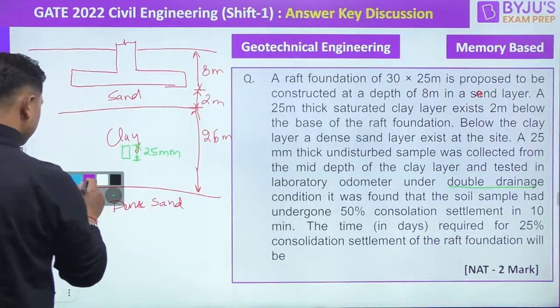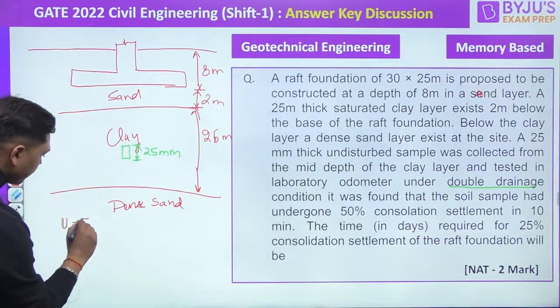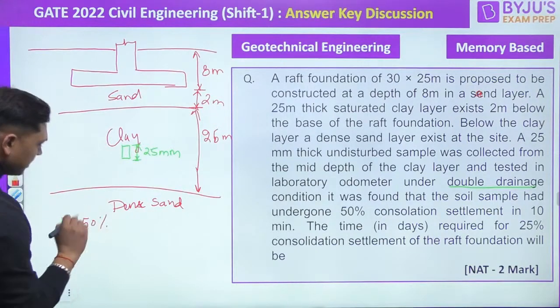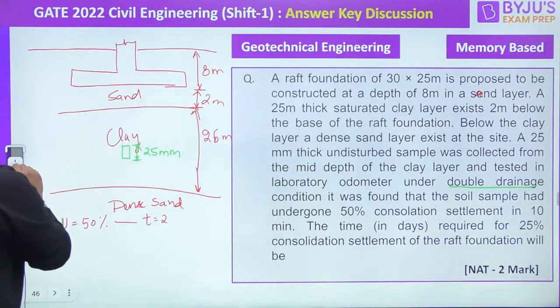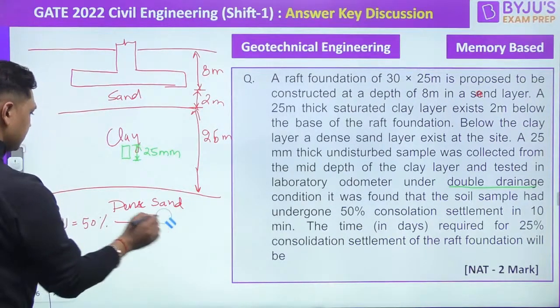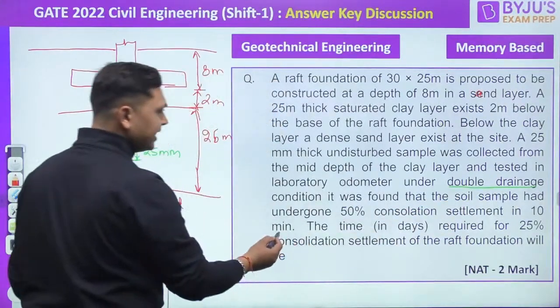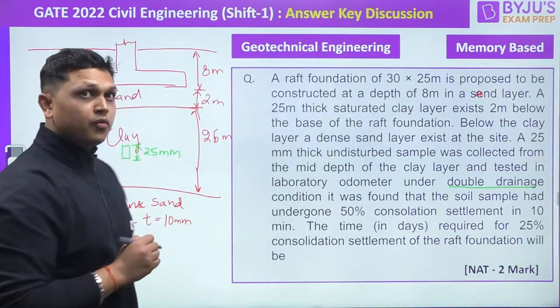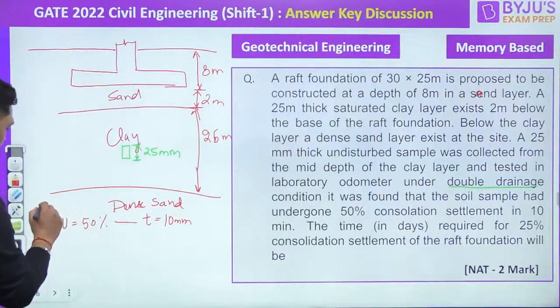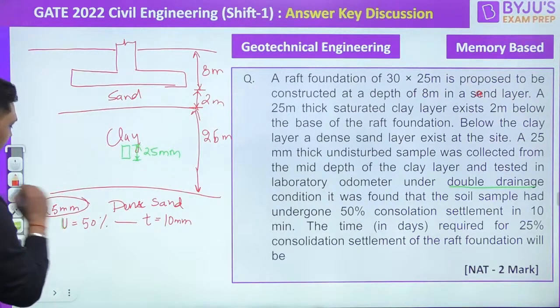All right. So note down. The consolidation of 50% takes place in 10 minutes. It is given that 50% consolidation is taken care in 10 minutes. So it is asked to find out, so for which sample is it? For the 25 mm sample.